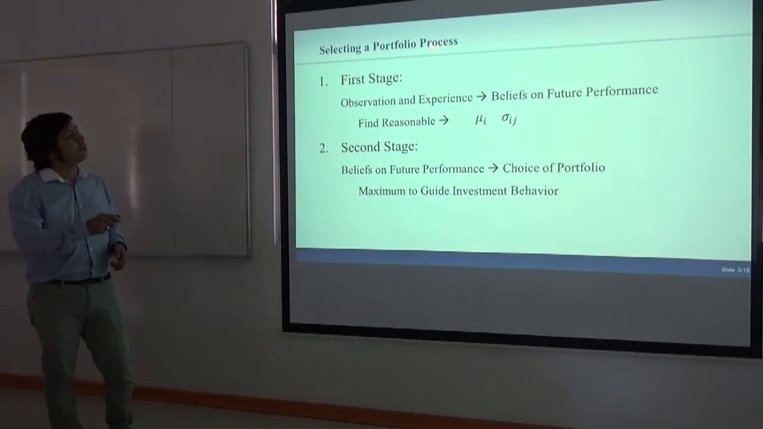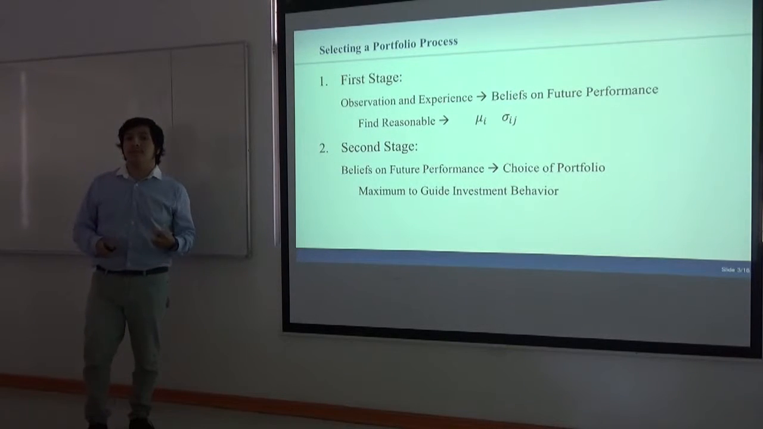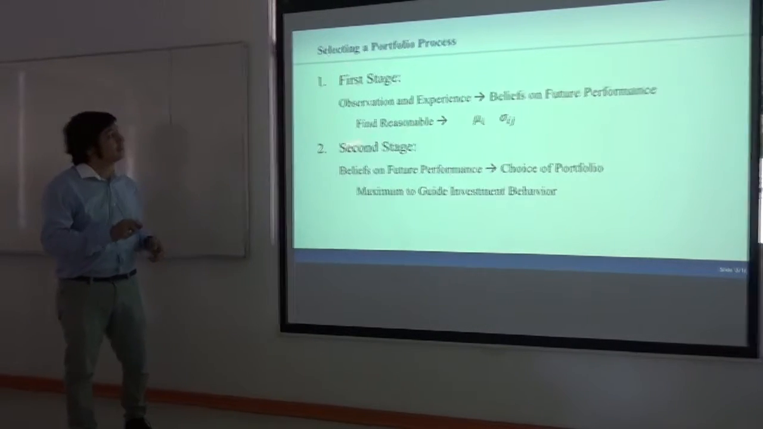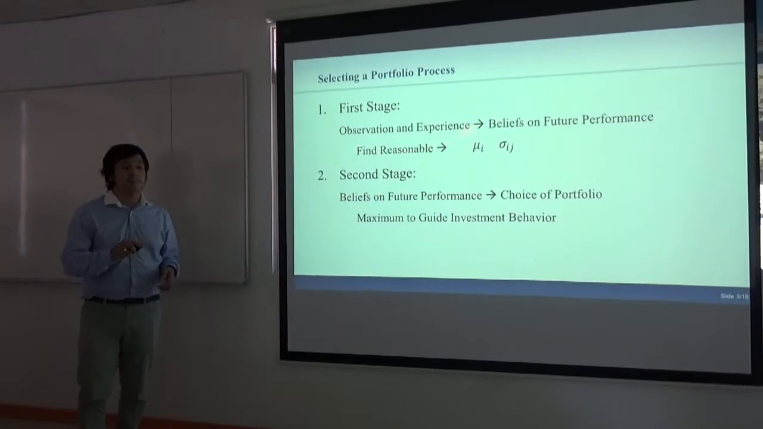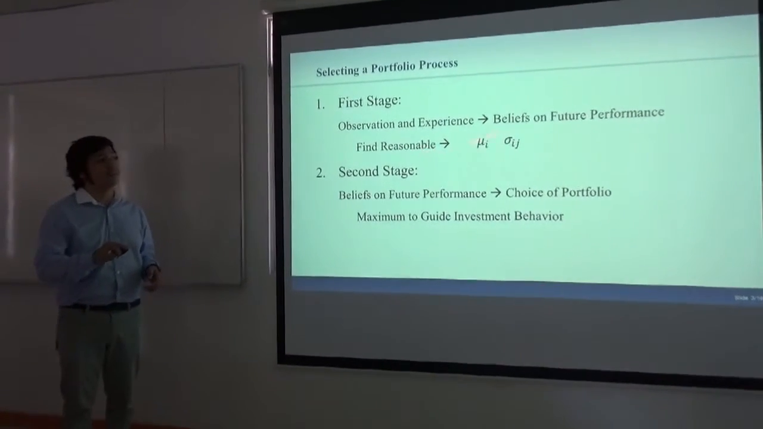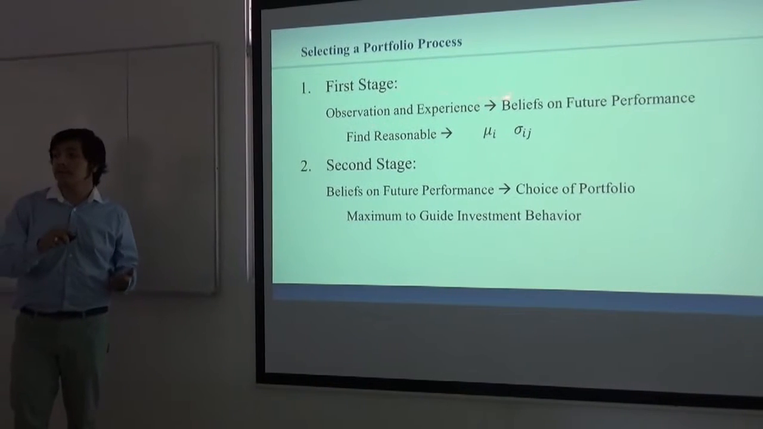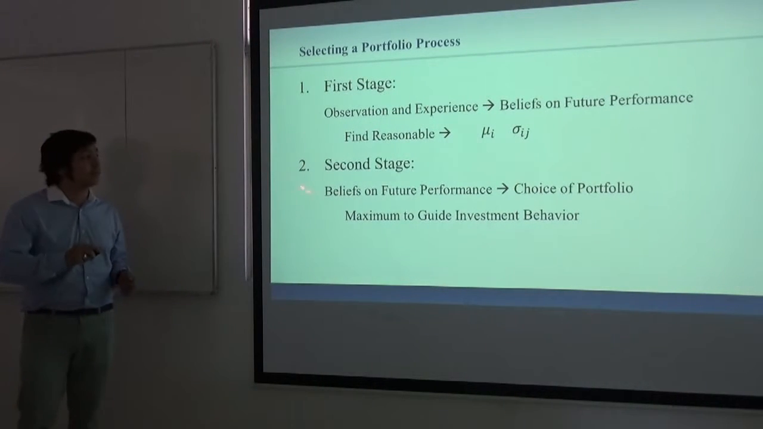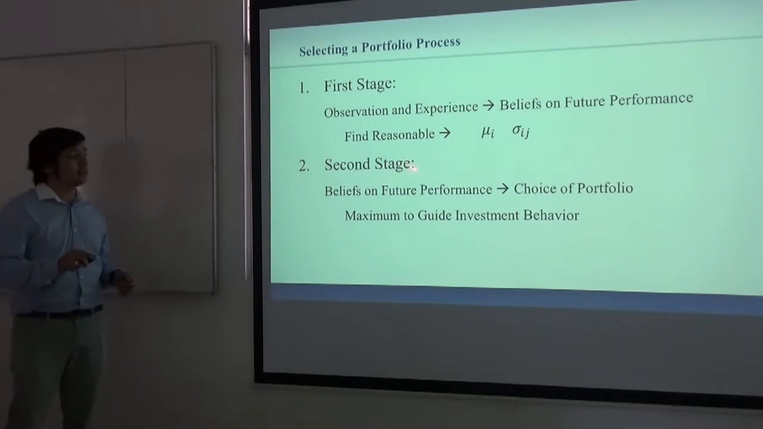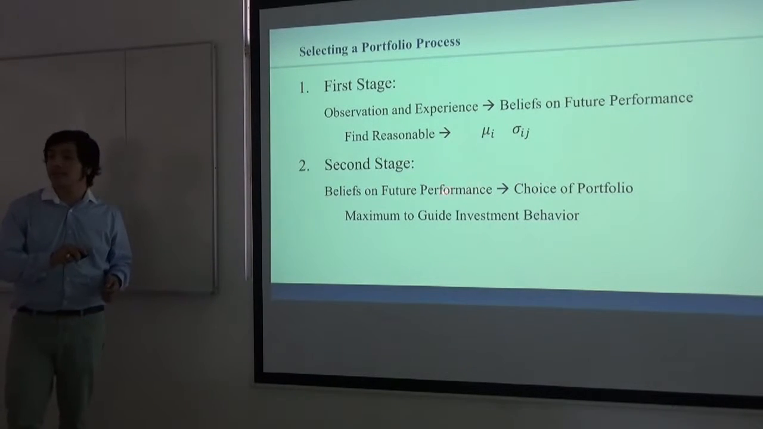The process of selecting a portfolio may be divided into 2 stages. The first stage starts with observation and experience and ends with beliefs about future performance. Here, we obtain returns, variance, and covariance. All that information we use in the second stage. The second stage starts with beliefs about future performance and ends with the choice of portfolio.